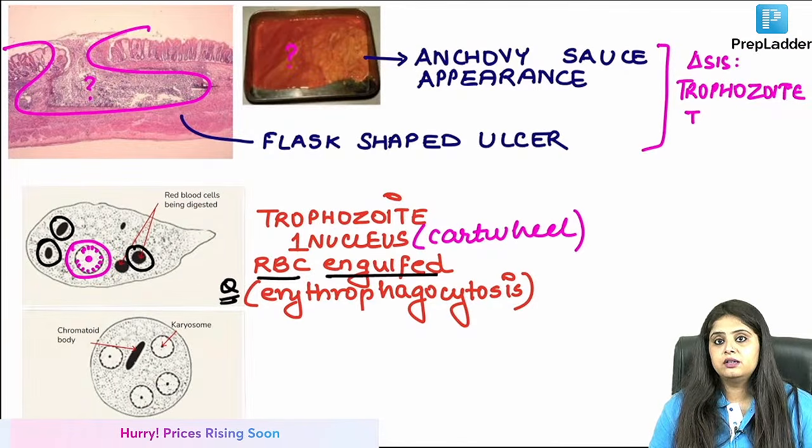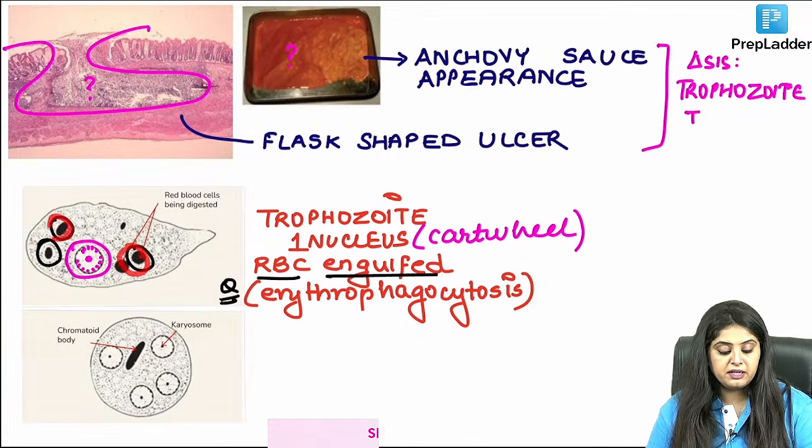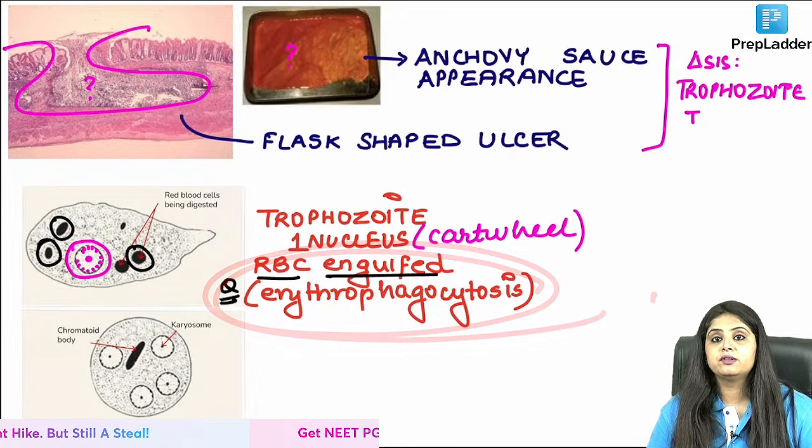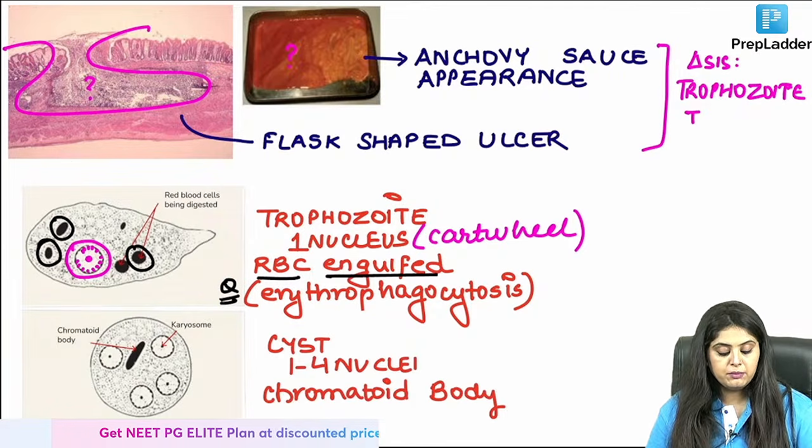That's its like guilty pleasure that it has. So it eats the blood. Wherever it breaks, it eats the blood. Only parasite to show erythrophagocytosis. Now this is the trophozoite. Let me come to the cyst form.